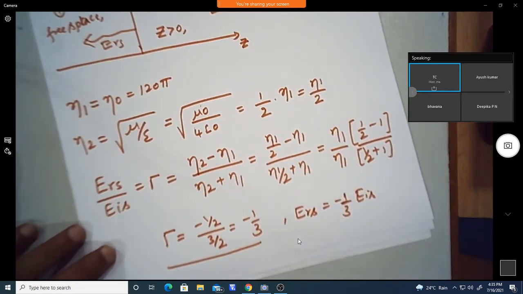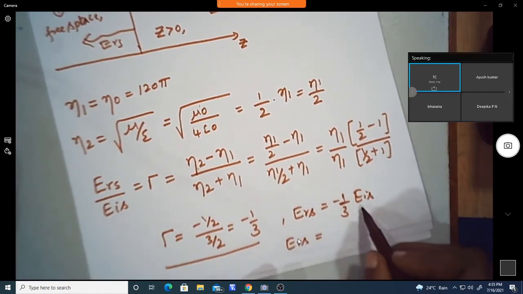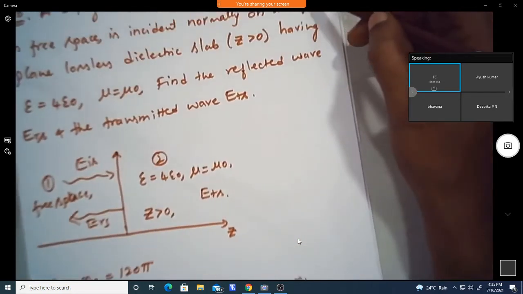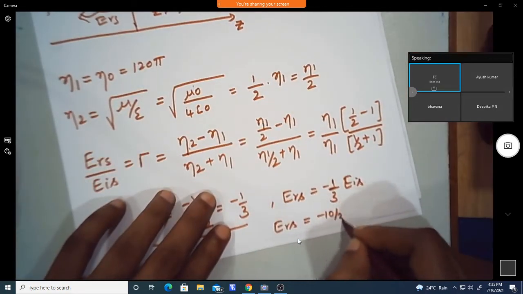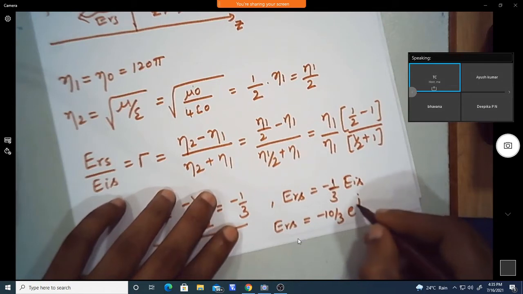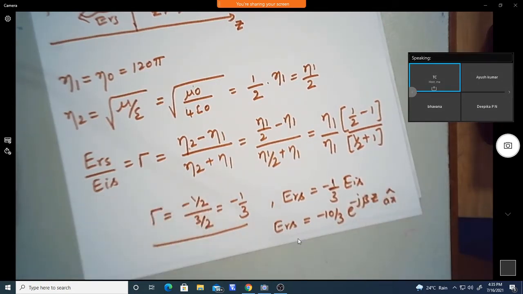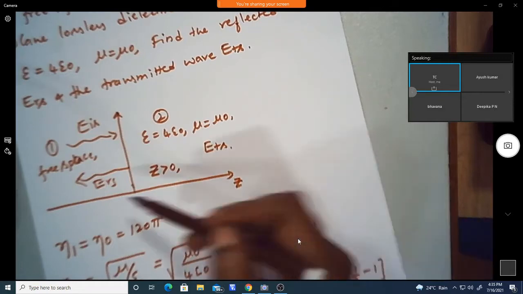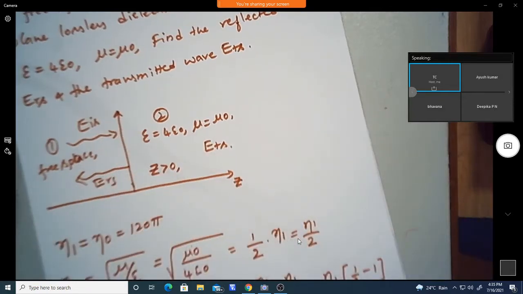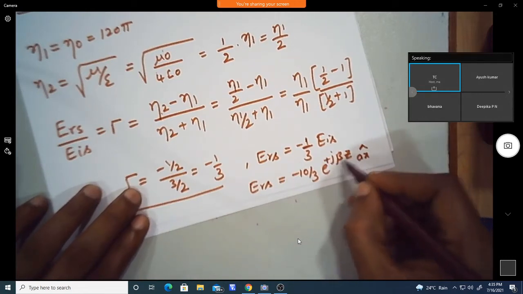Now we can write ERS in terms of the EIS value. Replacing EIS with what is given, we get minus 10 by 3 into e power minus j beta z in the direction of AX. Here the reflected wave travels in the negative z direction, so we need to write plus: e power j beta z.